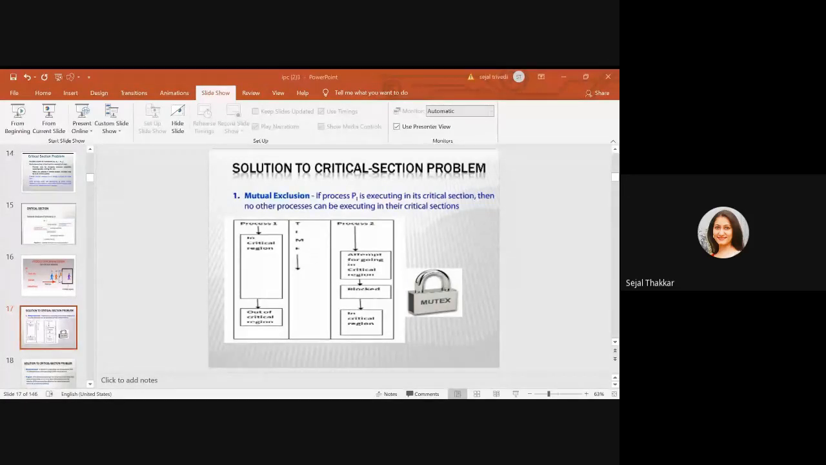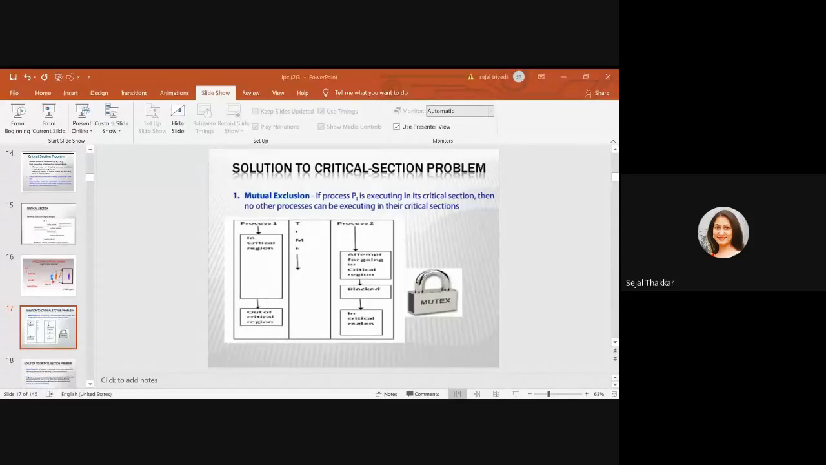The third thing is bounded waiting. A bound must exist on the number of times other processes are allowed to enter into the critical section after a process has made a request to enter into the critical section and before that request is granted.